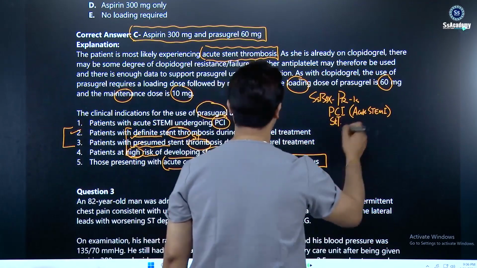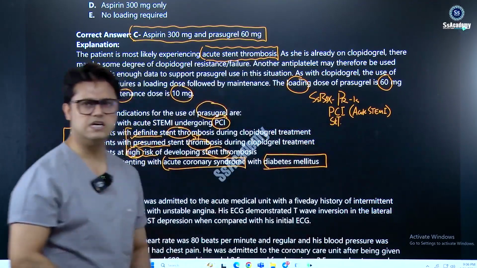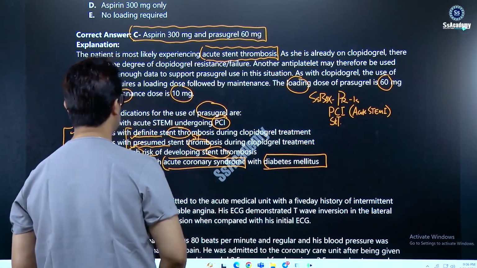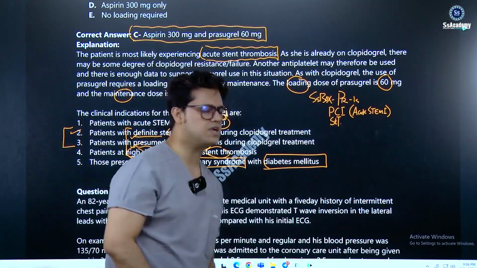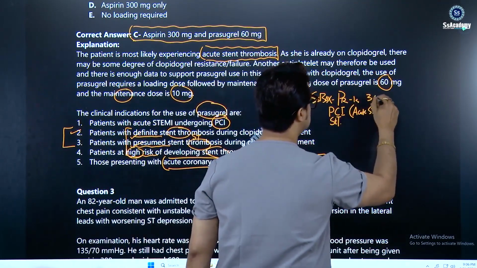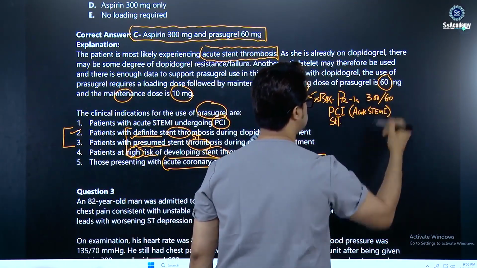For the stent thrombosis, the loading doses are clopidogrel 300 milligram and prasugrel 60 milligram, 300 by 60. So you need to write 300 by 60, my dear.